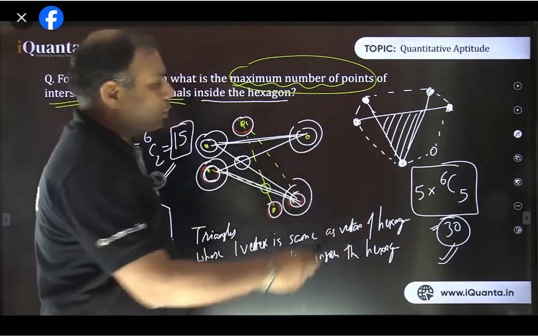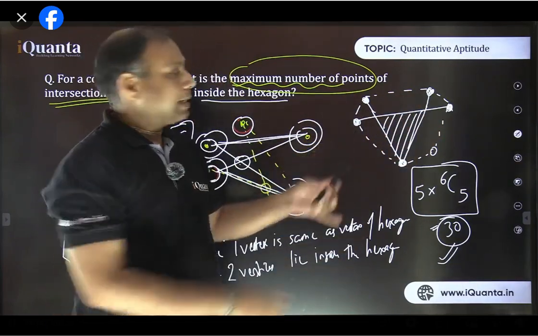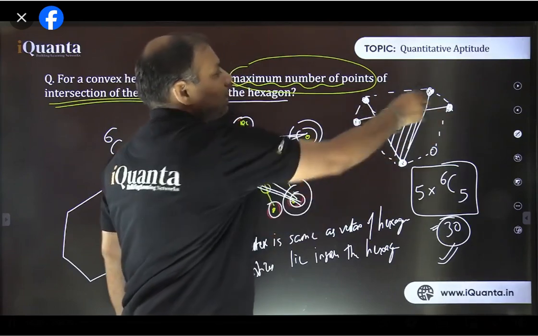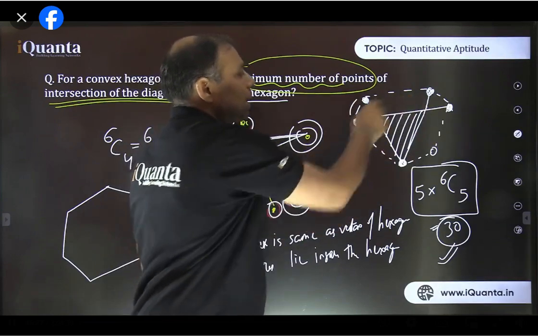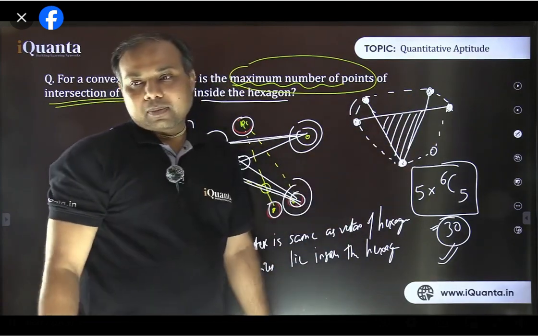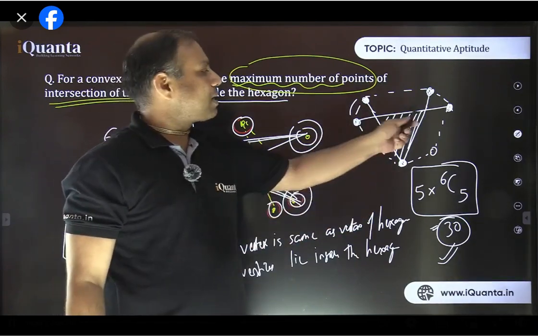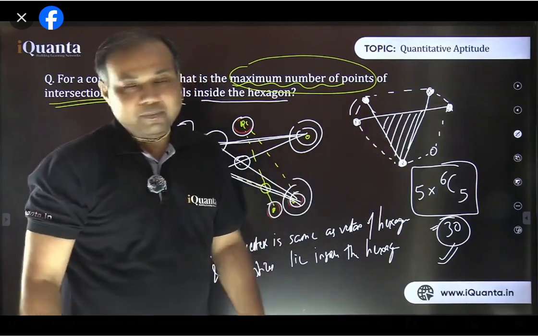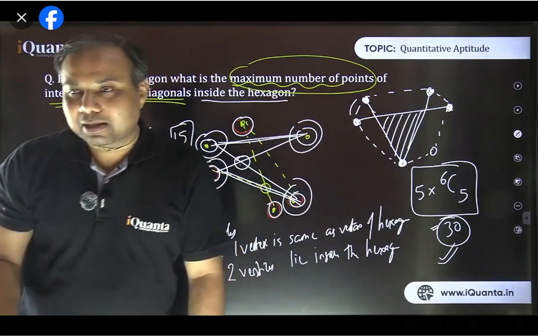So how will these be formed? That's how I have drawn it. This is one side, this is another side, and this must be some third side of the triangle. And these endpoints must certainly be vertices of the hexagon. So 1, 2, 3, 4, 5. So 5 vertices are involved to create this triangle, as we required, where one vertex of the triangle is the same as a vertex of the hexagon, and the 2 other vertices of the triangle lie inside this hexagon. So out of the total 6 vertices, we always need a selection of 5 vertices which can get us this triangle.